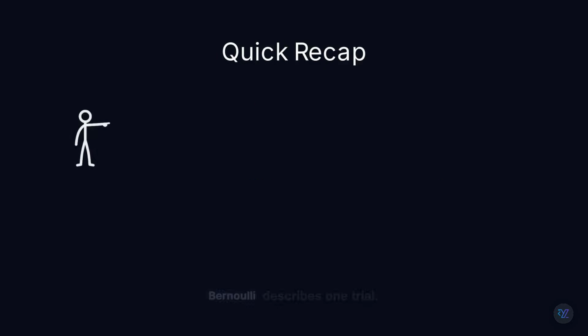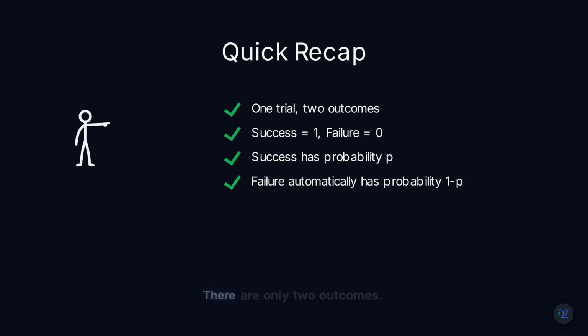Let's summarize. Bernoulli describes one trial. There are only two outcomes. Success is labeled 1, failure is labeled 0. Success has probability p, and failure automatically has probability 1 minus p.